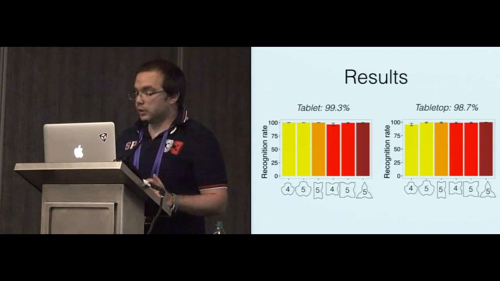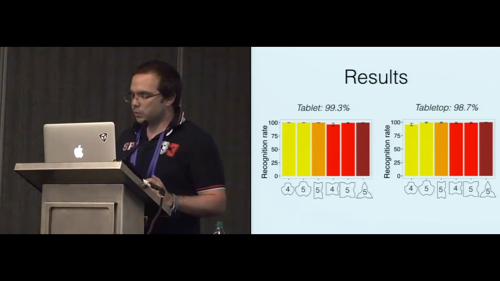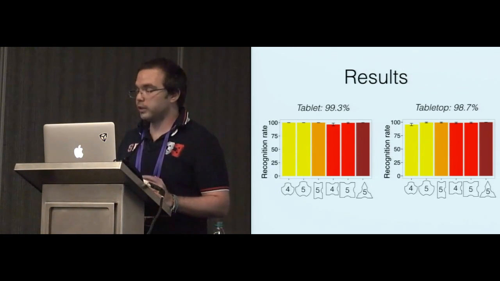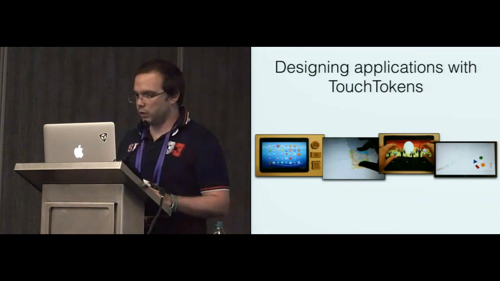And also I want to insist on the fact that our recognizer was not trained. It's relying only on a single universal template per token, and that universal template is exactly the same for all the users.